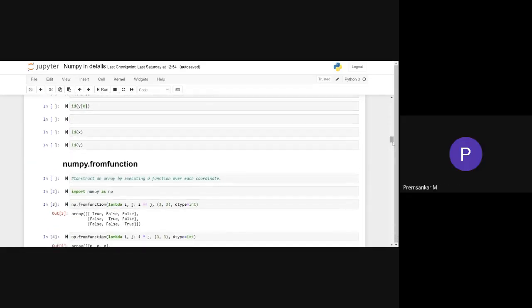Now, sir, one doubt, sir. Third-party library means like even SQL Alchemy also comes as a third-party library, no, sir? Sorry. SQL Alchemy. Yeah.